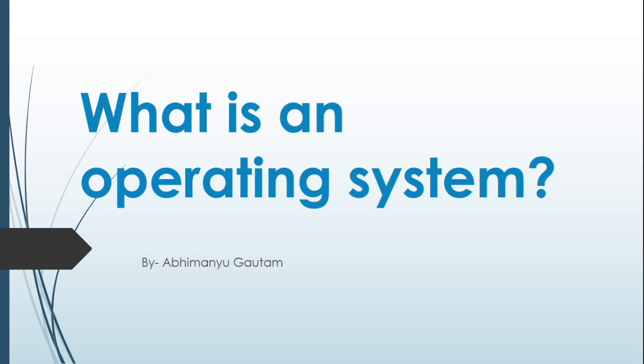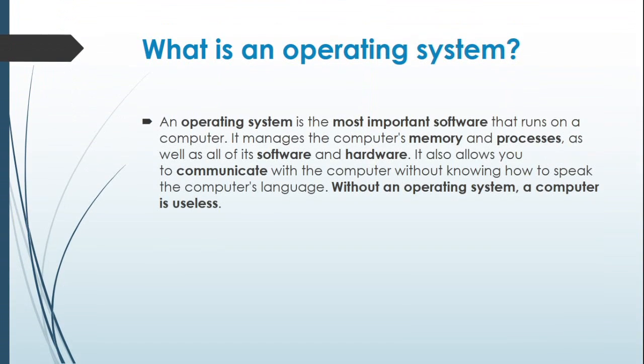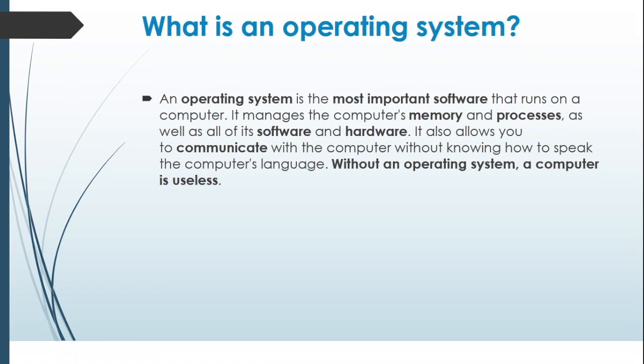What is an operating system? By Abhimanyu Gautam. What is an operating system? An operating system is the most important software that runs on a computer. It manages the computer's memory and processes, as well as all of its software and hardware. It also allows you to communicate with the computer without knowing how to speak the computer's language. Without an operating system, a computer is useless.